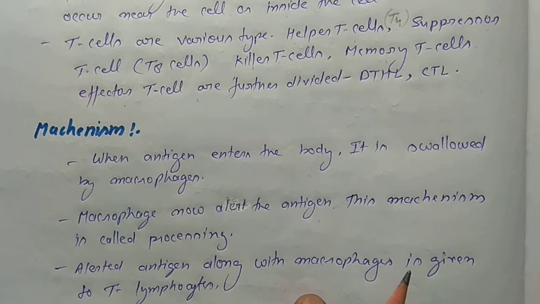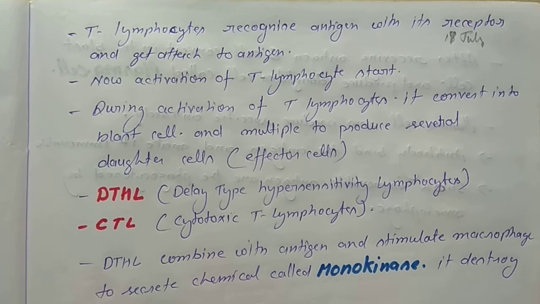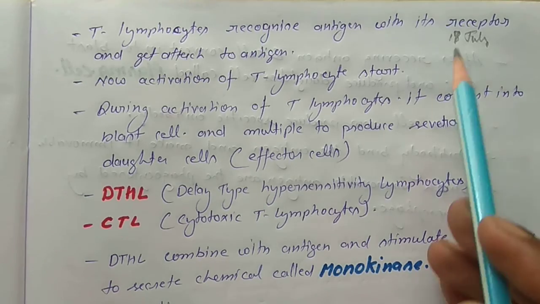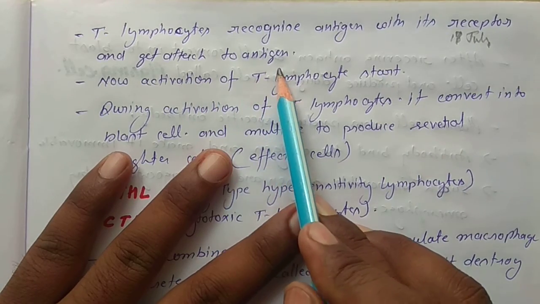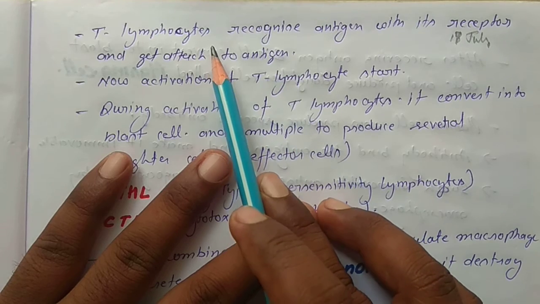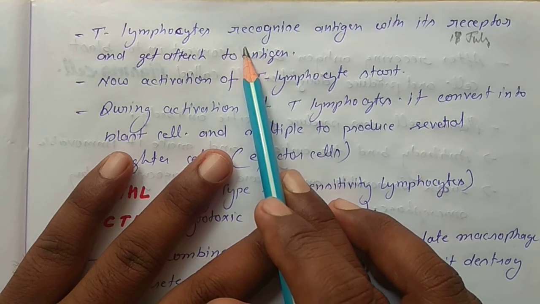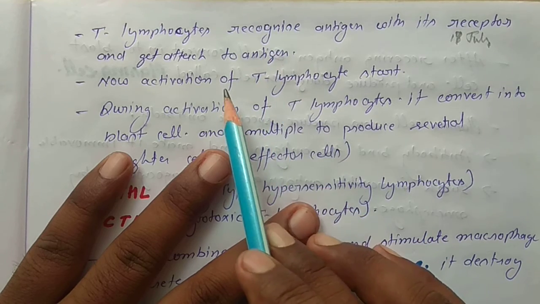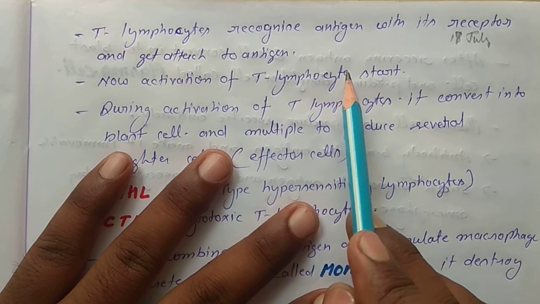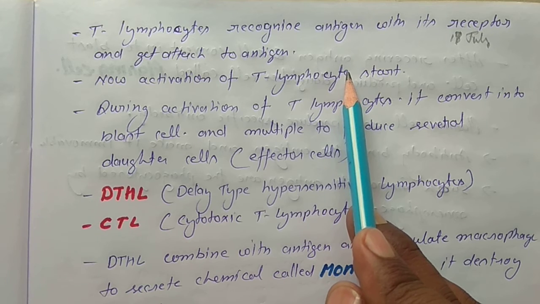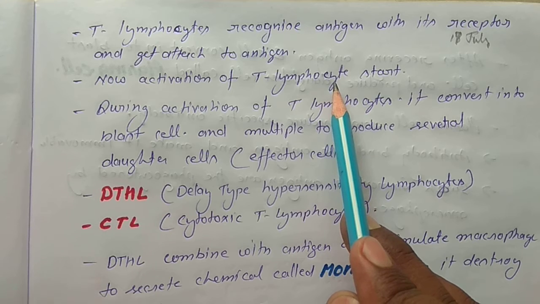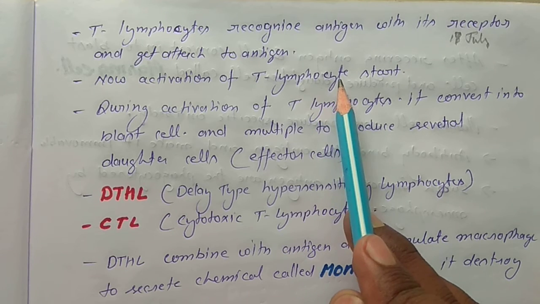When the macrophage cells and antigen are given to the T lymphocyte, the T lymphocyte becomes activated. The T lymphocyte recognizes the antigen with its receptor and gets attached to the antigen. When the antigen comes in contact with the T lymphocyte, activation of the T lymphocyte occurs.